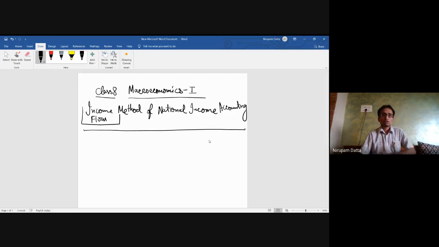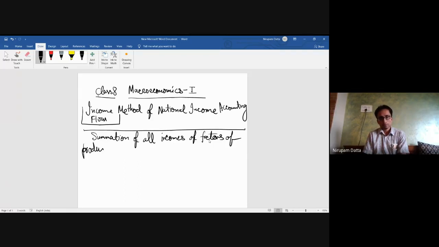Okay, so in national income accounting, we have studied the value-added method. We will be studying the income flow method. So the income flow method is nothing but the summation of all incomes of factors of production at factor cost.